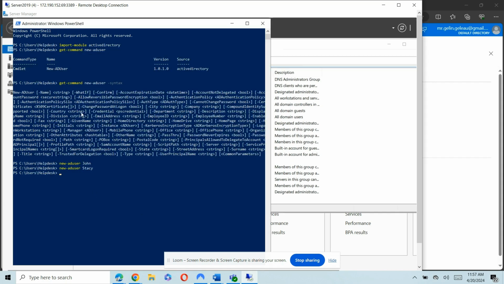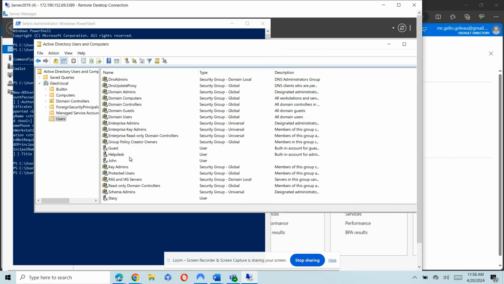So basically, in order to do that in PowerShell, you need to import the module first, right? And then get-command new-aduser for the syntax. And then you type the command new-aduser, and then you put the name of the user. Now we can go deeper into PowerShell and command prompt, definitely in other videos. But so far, this is how you add users. It's quicker and it gives you experience with PowerShell.